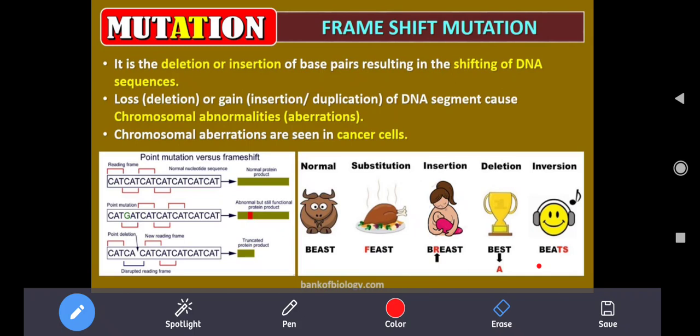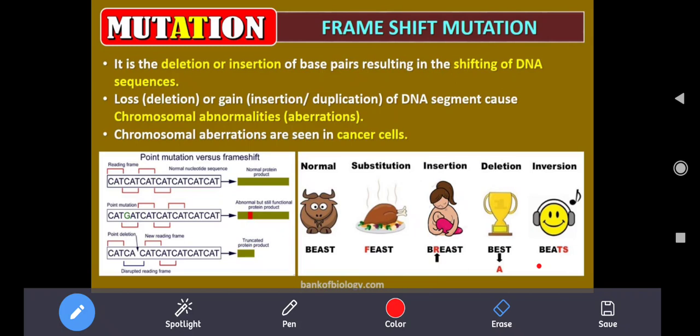Chromosomal aberrations are usually seen in cancer cells. Partially the chromosome will be deleted, and an intercalary deletion of the chromosome will be there. Sometimes the chromosome is completely inverted, and in translocation, the arms or chromatids are translocated between successive chromosomes, which is known as translocation. Likewise, various kinds of aberrations are there.